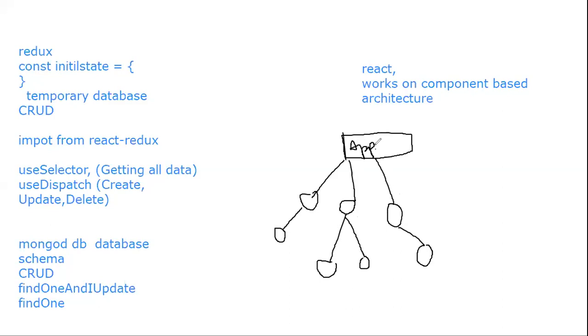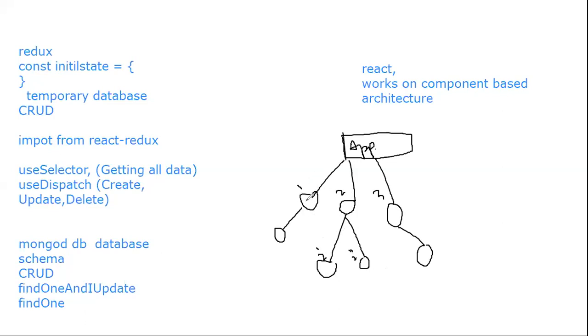Just I'm going to tell you why we need Redux. So suppose this is the app.js, the main file, like the root.js file. We have so many components. Let's say this is the first component, this is the second component, this is the third component. And again, let's say the second component is a big page, and it has two more sub components. Let's say it is two dash, and also two double dash. So we have so many components.